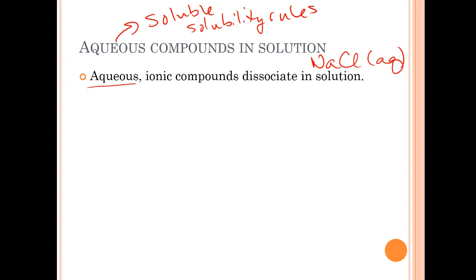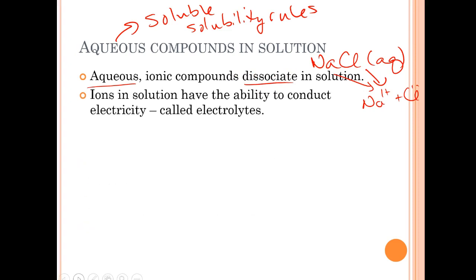All right? So it's salt. It's table salt. Everybody knows that. When you put it in water, it really doesn't exist as one thing. What it does is exist as Na1+ and Cl1-. It kind of undrops and unswaps itself. And so that's what happens. That's what dissociation means. It breaks apart into the ions.